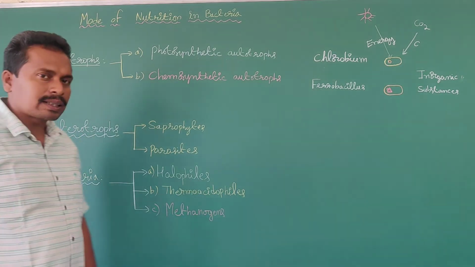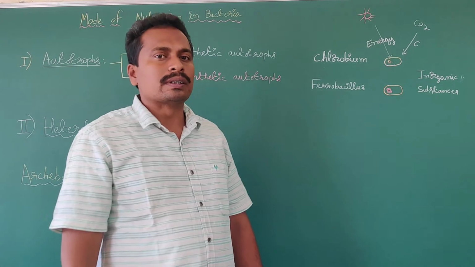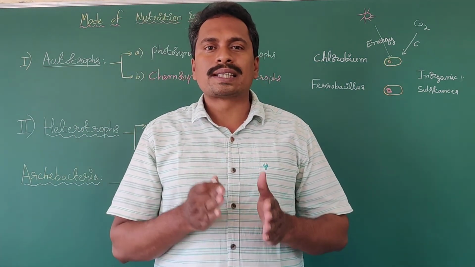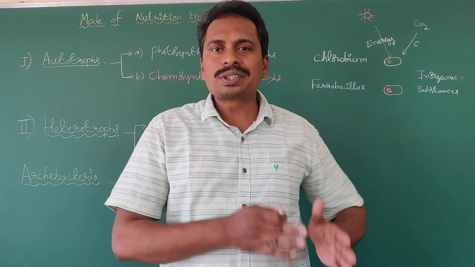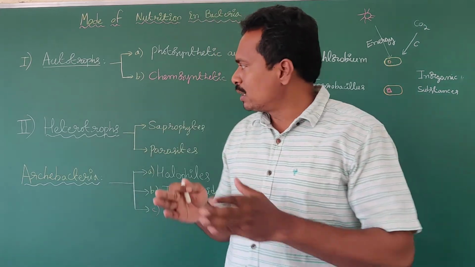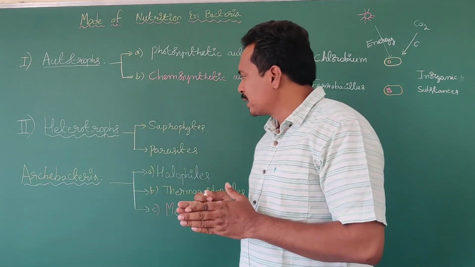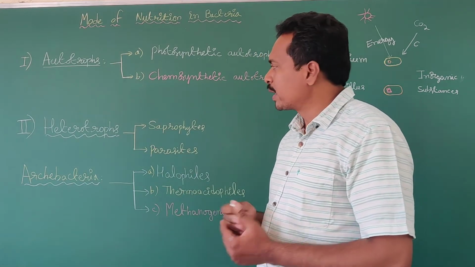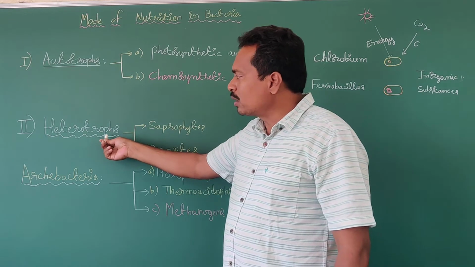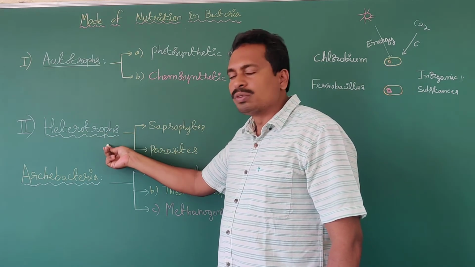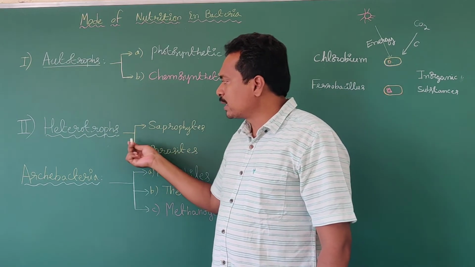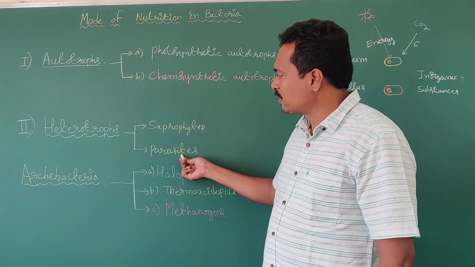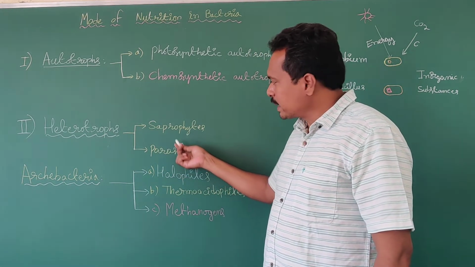Some of the bacteria depend on others. Some depend on the cells or tissues of a host organism. Some depend upon dead and decayed matter. So heterotrophs do not prepare their own food material. Heterotrophic bacteria are further differentiated into saprophytes and parasites.